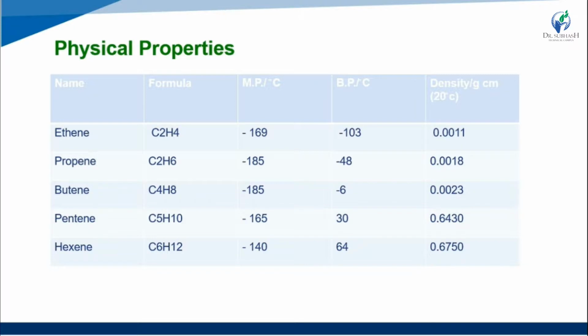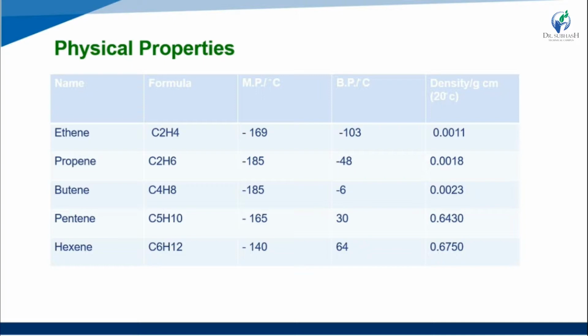Melting point minus 165 degrees Celsius, boiling point 30 degrees Celsius, and density 0.6430, less than water. All alkene densities are less than water.